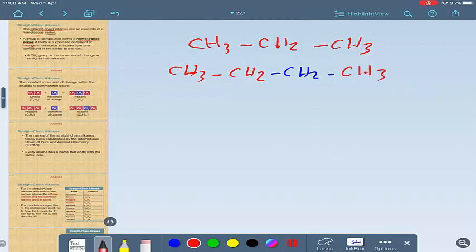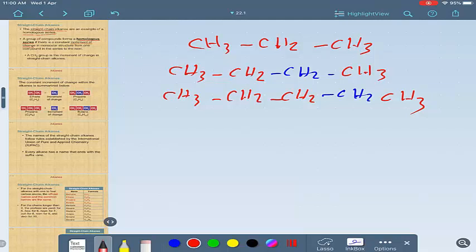The next hydrocarbon is CH3, CH2, CH2, CH2, CH3, and the next, and the next, and so on.